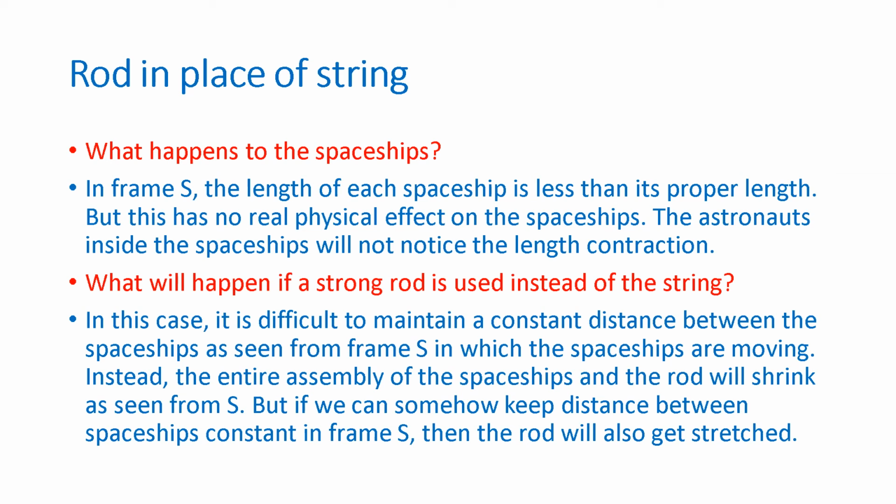Instead, the entire assembly of the two spaceships and the rod in between will shrink as seen from frame S. That is, the entire assembly will undergo length contraction. But if we can somehow manage to keep the distance between the spaceships constant in frame S, then the rod will also get stressed.